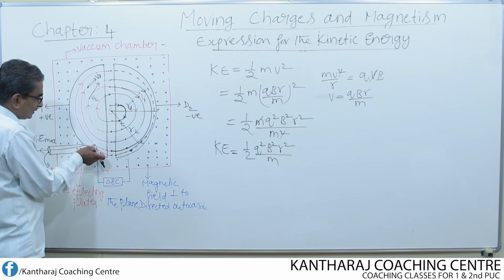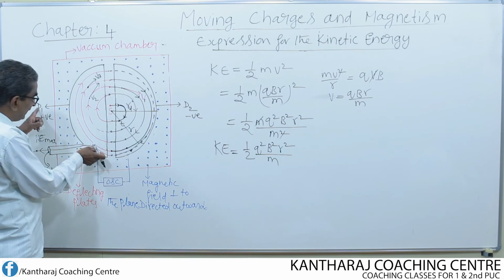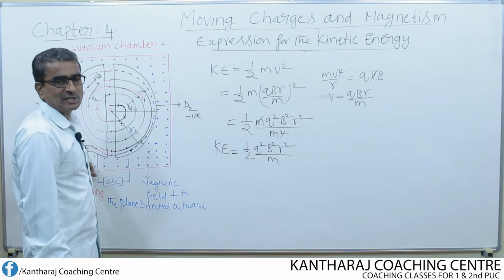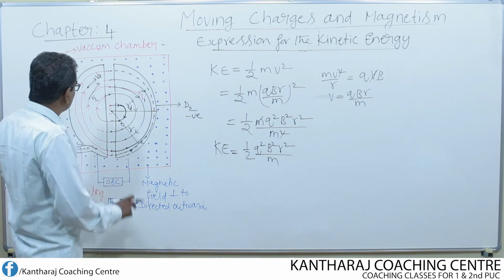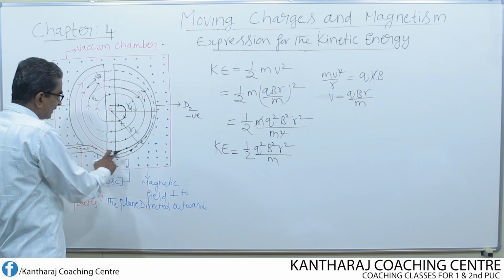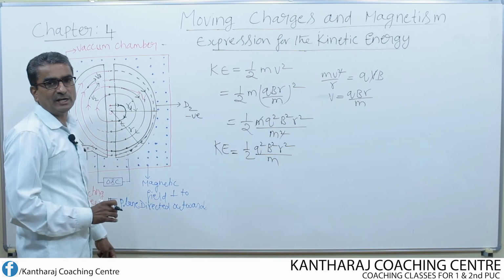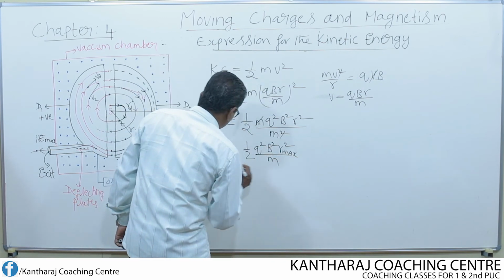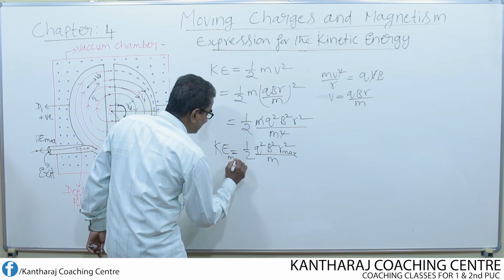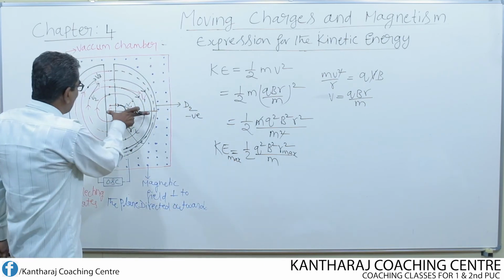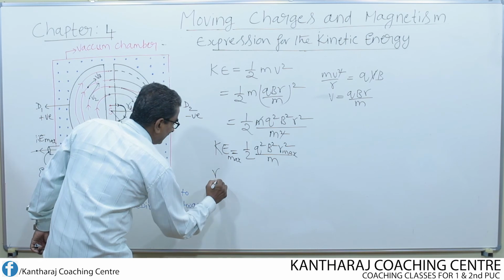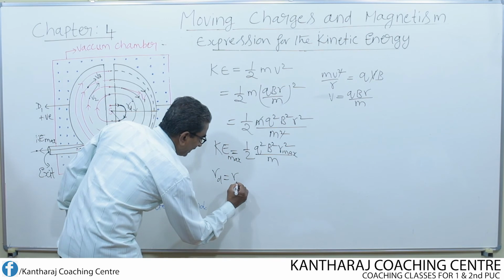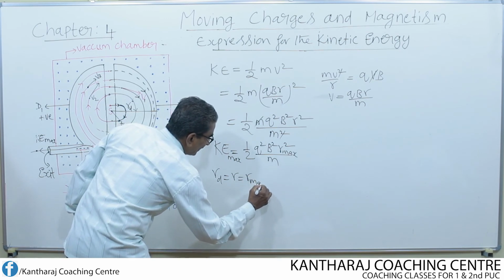When it comes with maximum kinetic energy into D1, it is thrown out because of the deflection produced due to the negatively charged plate. So kinetic energy is maximum only when the charged particle comes close to the boundary or edge of the D. If R becomes maximum, then kinetic energy also becomes maximum. So this is the maximum radius of the D: radius of the D equal to radius of the semicircular path, which is nothing but the maximum radius.